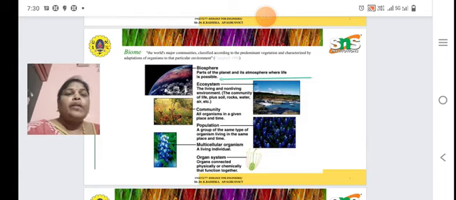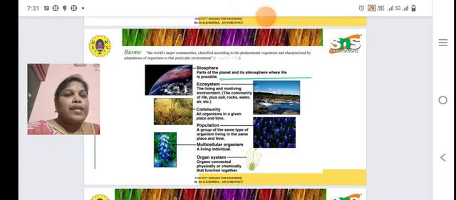Then community. What is community? Organisms in a given place and time. Then population. Population means a group of the same type of organism in the same place and at the same time. It's called a population. Then multicellular organism, a living individual. Then organ system: organs connected physically or chemically that function together. This is called organ systems.